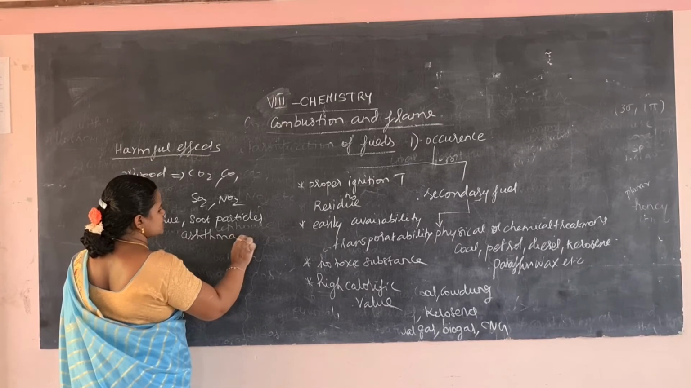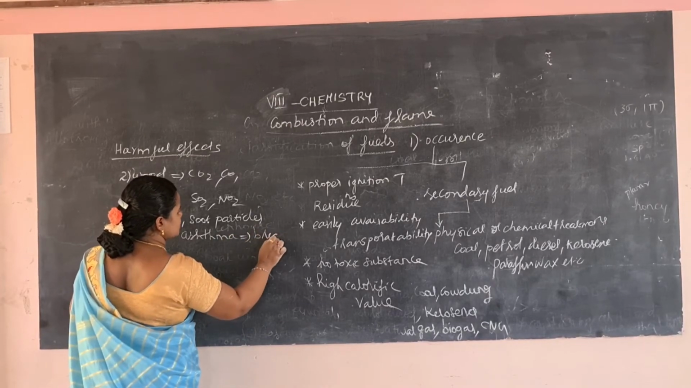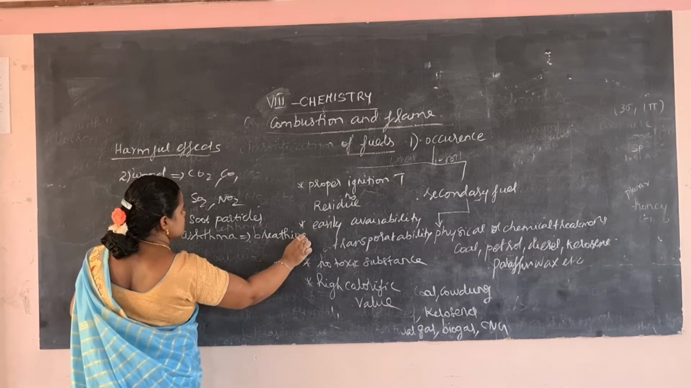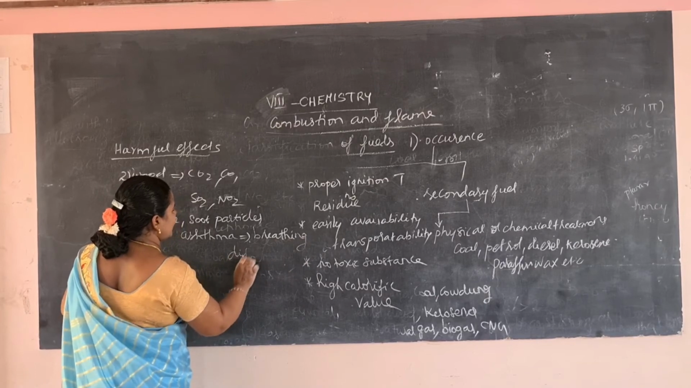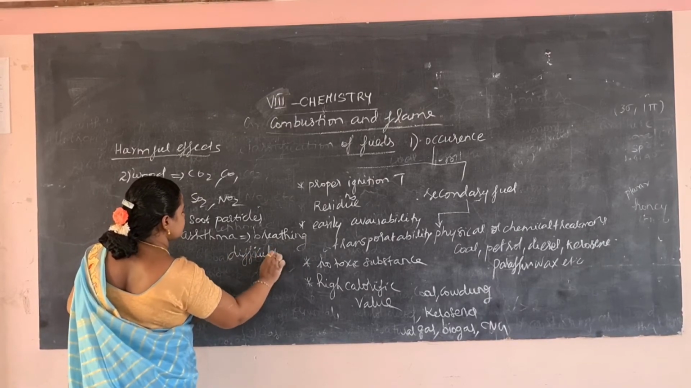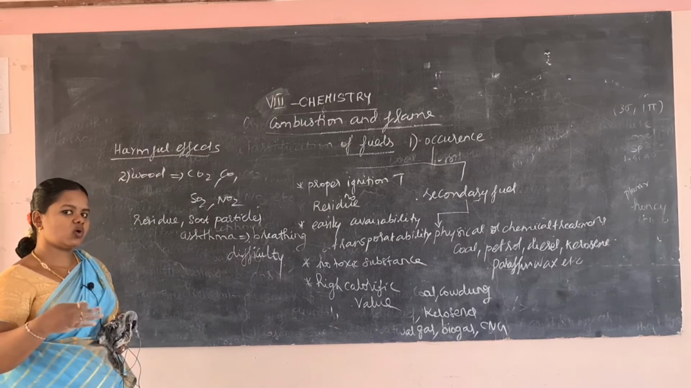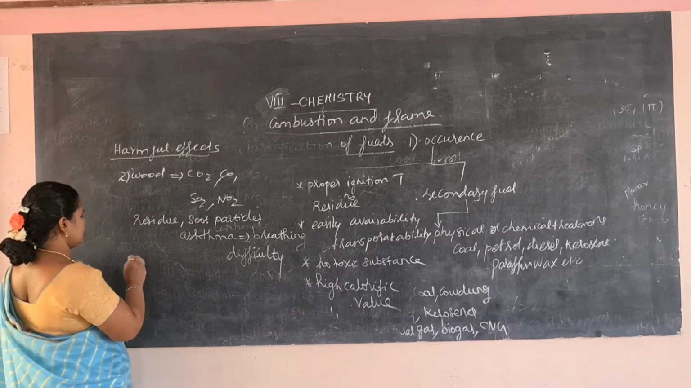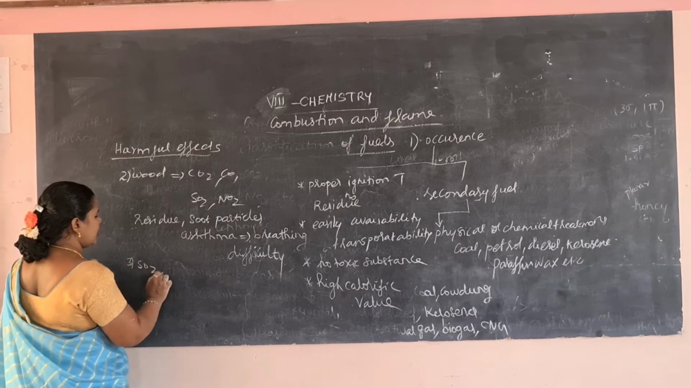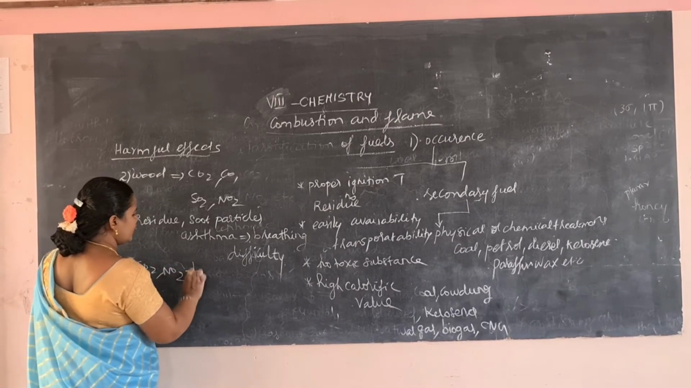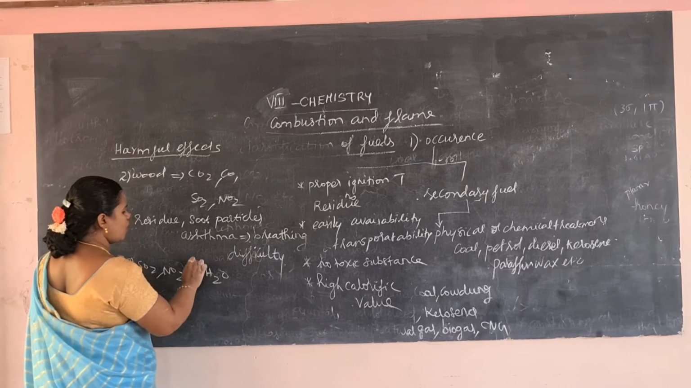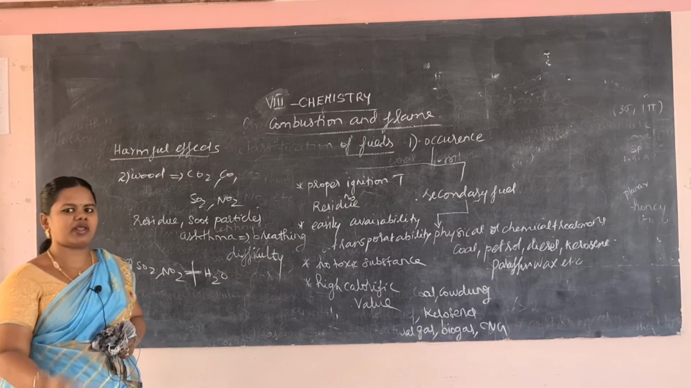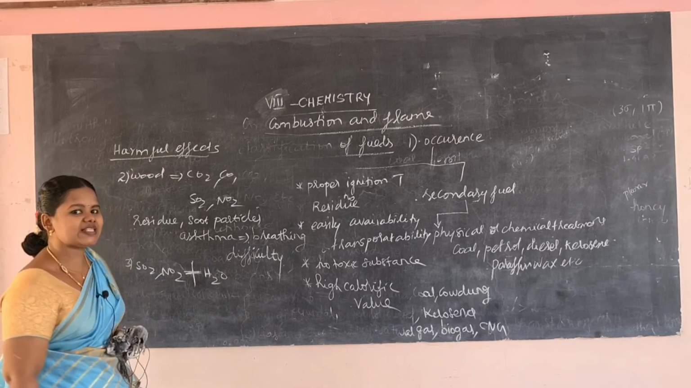Asthma is a breathing difficulty. It causes asthma and leads to breathing difficulty. Sometimes, slowly, it will lead to death also. And the liberation of sulfur dioxide and nitrogen dioxide, when it reacts with atmospheric moisture, produces acid rain.